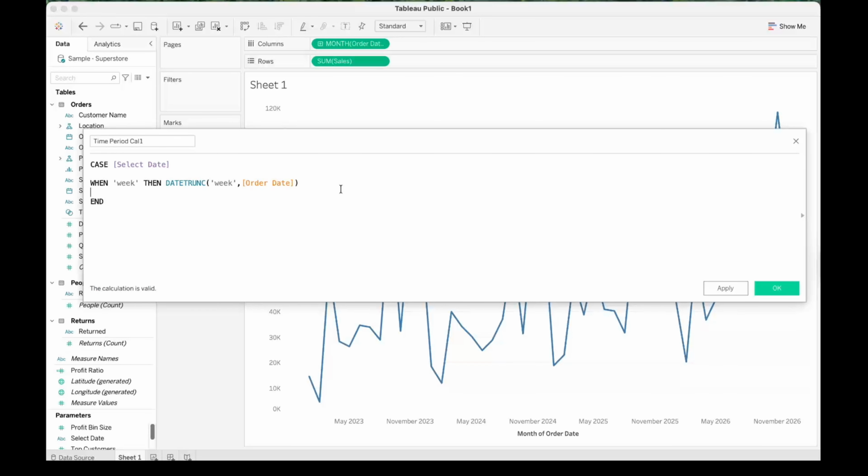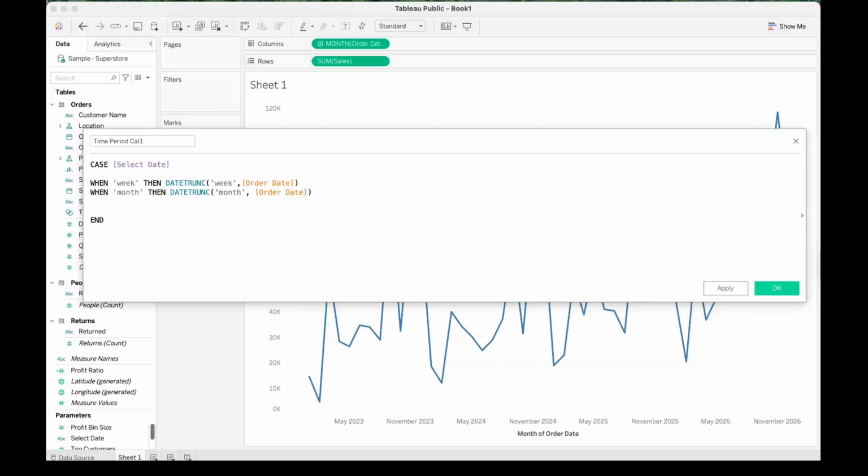So this is our very first CASE statement, and since we have provided 3 different time partitions, we're going to create 3 CASE statements for that. And let's select CASE string, provide month here, and select Order Date.